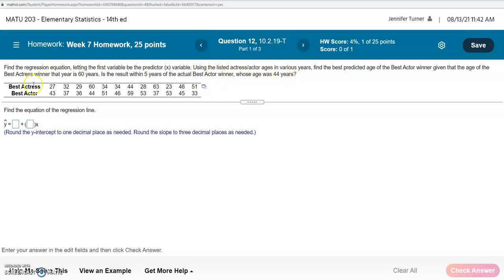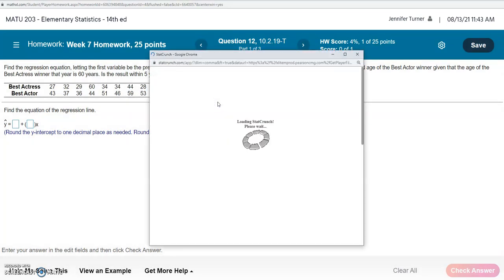So we have these two sets of data right here for the Best Actress and Best Actor of each individual year. You can imagine that each pair of ages here came from a particular year where the Best Actor and Best Actress both won in that year. So first let's go ahead and open up this data in StatCrunch. We're going to do that by clicking on the little blue icon in the corner and selecting Open in StatCrunch.